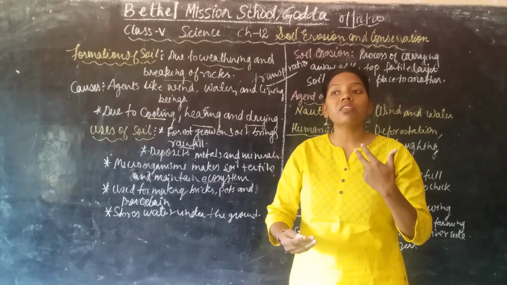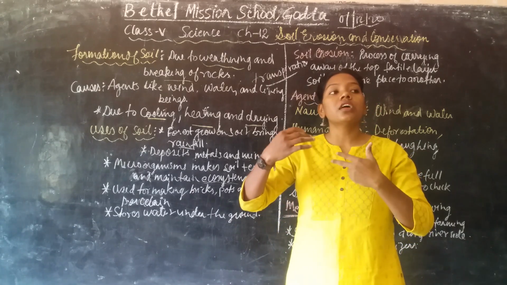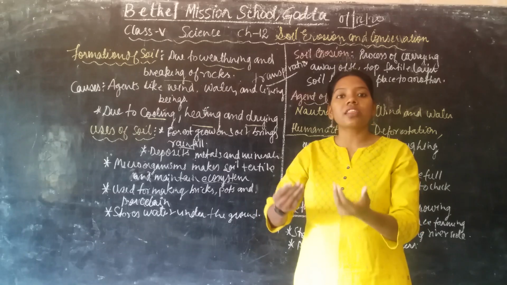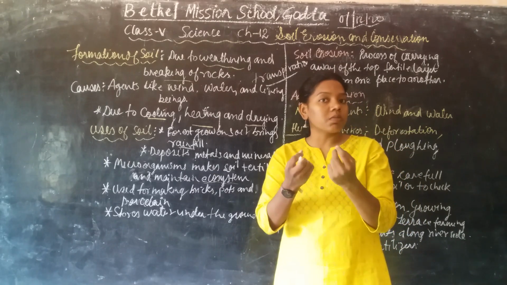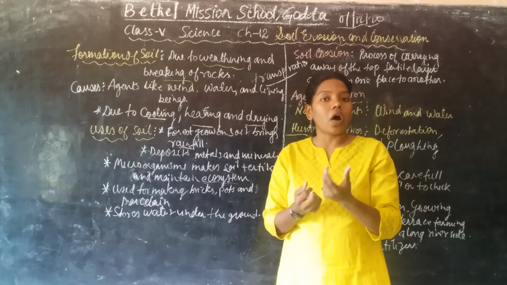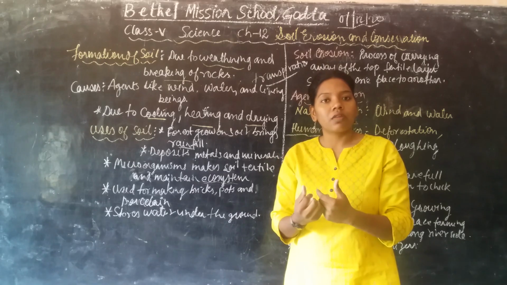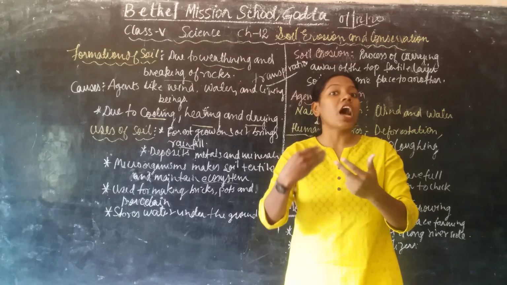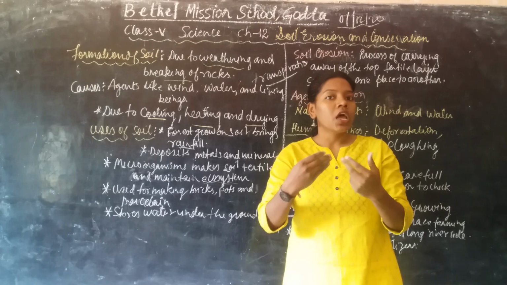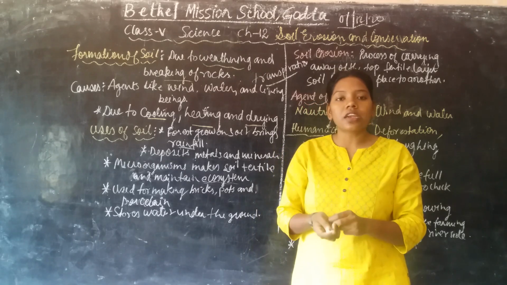Interact with each other means we can say exchange in different ways. For example, we need oxygen from the plants. Yes or no? We need oxygen from the plants, and plants need carbon dioxide from us, from the animals. Yes or no? So this is how we interact with the plants. Okay. So for example, soil. How does it interact with us?